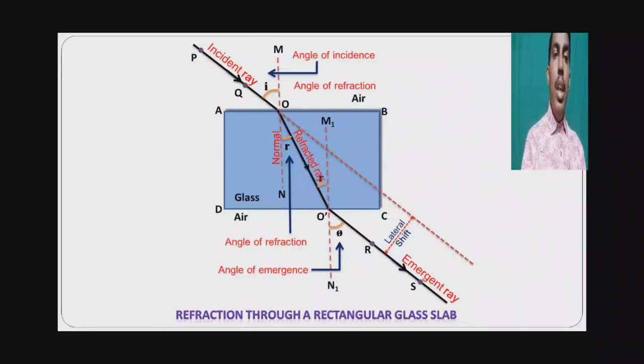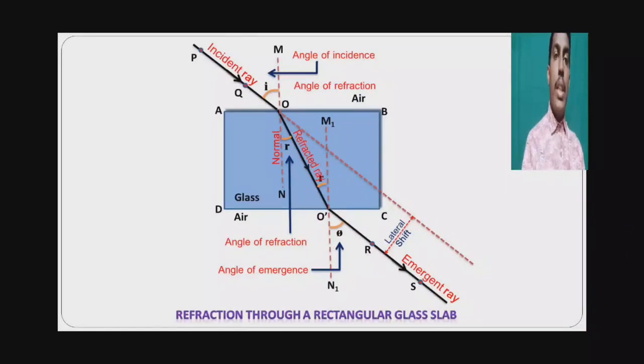Here we can see the incident ray PQ, and MN is the normal. When a light ray is incident on the glass slab, first of all it undergoes refraction. Here the light travels from air to glass, rarer medium to denser medium, so it bends toward the normal. Again when the light ray travels out of the glass slab, from glass to air, that is denser medium to rarer medium, so it bends away from the normal.